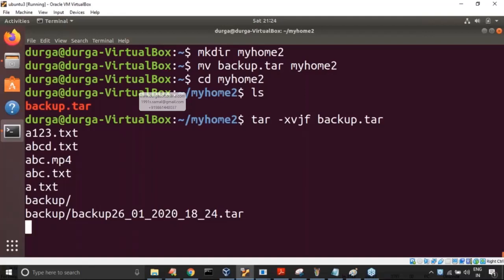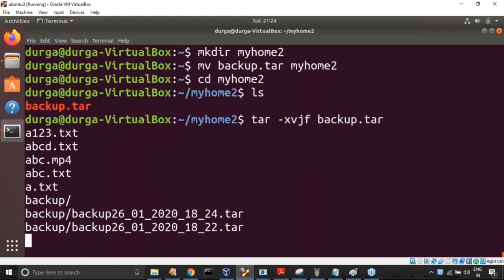Now actually more files are there in my home directory. That's why it is taking this much time. Moreover, I used the bzip2 algorithm, which is not up to the mark performance-wise. That's it. So this is about how you can do that.